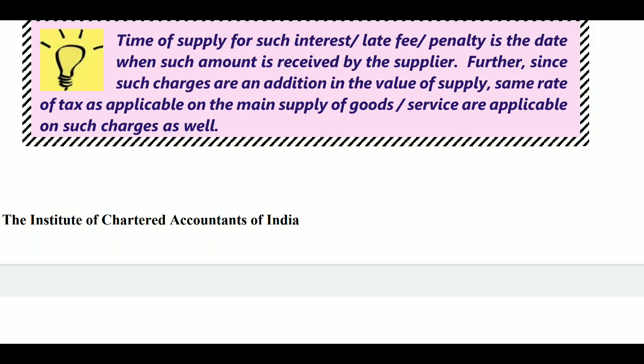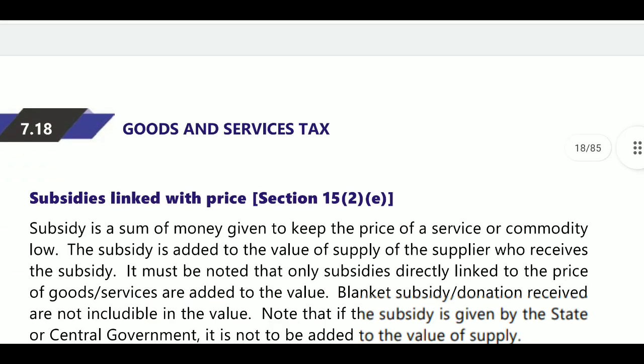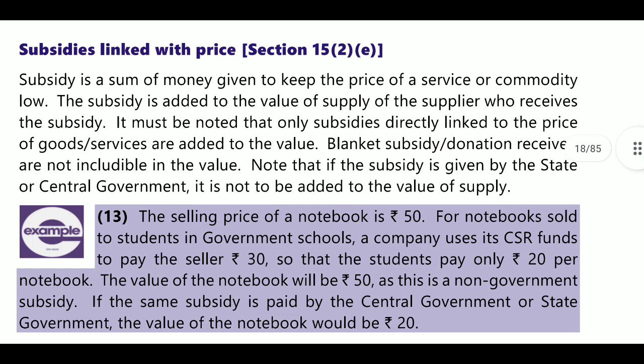Next, Section 15(2)(e), which is related to subsidies. If a subsidy is received by the supplier from the central government or state government, such subsidy must be excluded from the value.